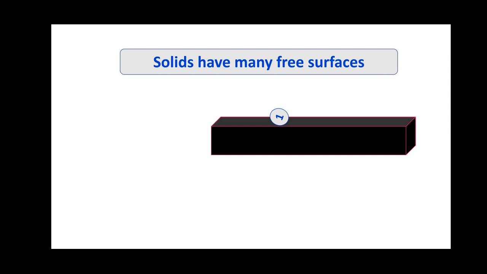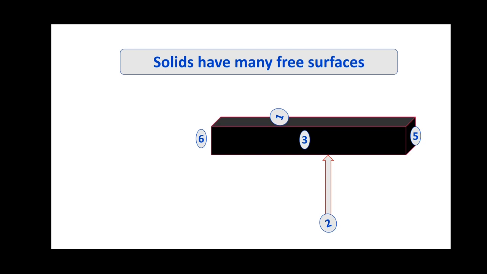The other will be at the bottom part. Then one will be at this side and the other at the just opposite side. Then one will be here and the sixth will be here. Thus we can say that if you take a pencil box or a box in the shape of a cube or cuboid, it will have 6 free surfaces.